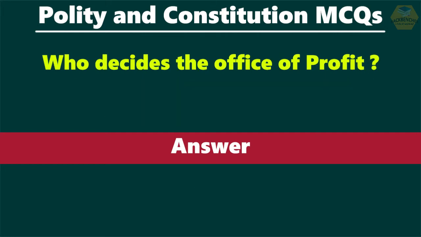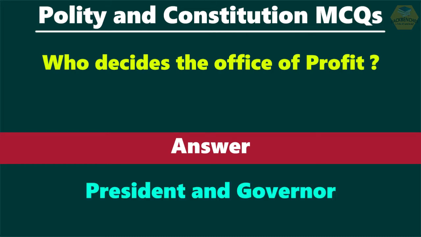Question number 10. Who decides the office of profit? The answer is President and Governor decide the office of profit, and under Article 102 the decision of the President shall be final.